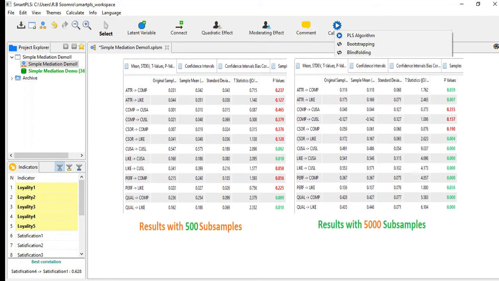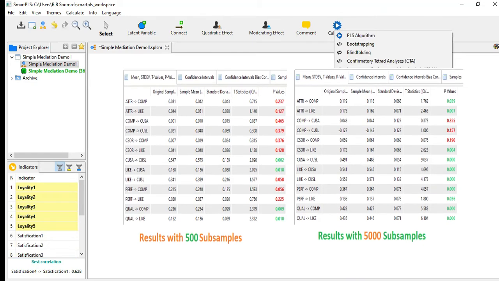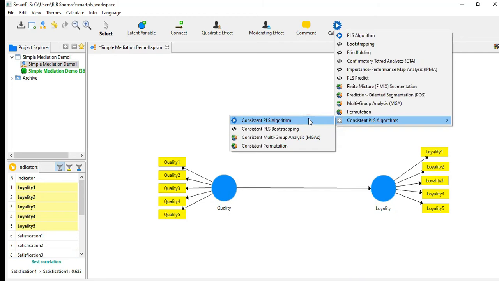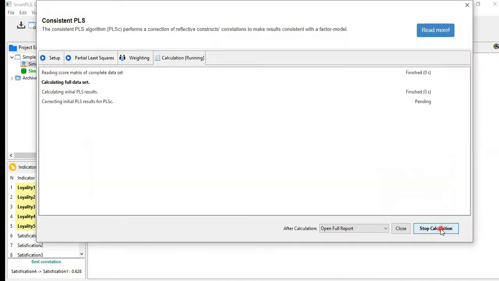In my last video, number 16, I discussed that if you wrongly use the PLS algorithm when you are actually required to use the consistent PLS algorithm, you will get entirely different results. So it's very important to choose the right technique or tool to analyze your data. Here both are reflective, so I have to use the consistent PLS algorithm. Let's start. Everything is okay. Just start calculations.